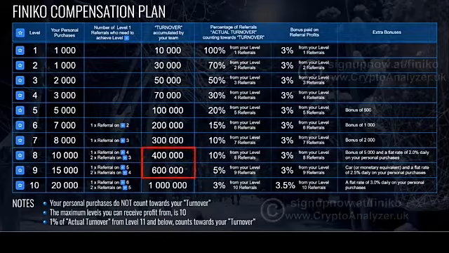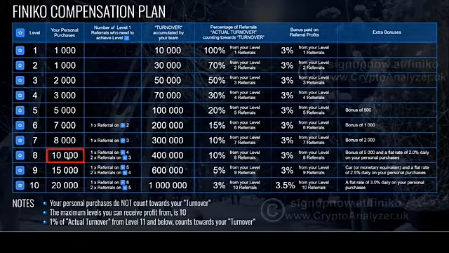And look at these figures. Now I'm in a lot of platforms where to get to the higher levels, maybe 1, maybe 2 people in the whole company can reach that level. But that's not the case in Finico. These levels are achievable for a lot of people. So let's look at the criteria here.